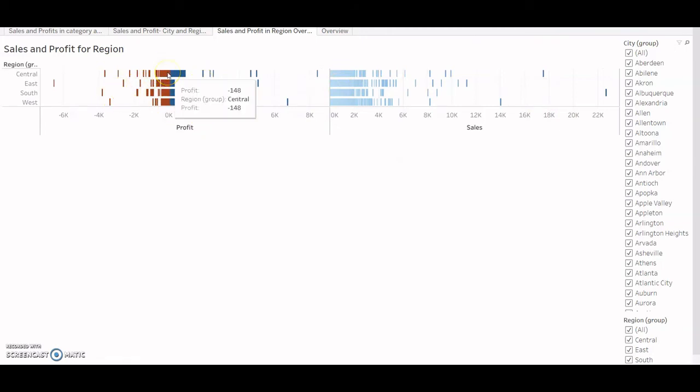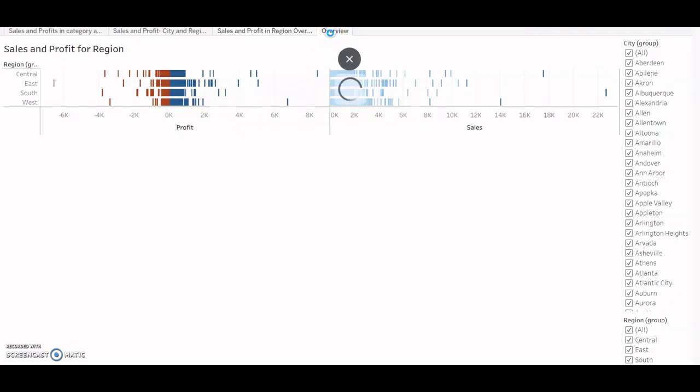And you can see that the reds are the negative profit and the blues are the positive profit, and the sales were never negative, they were always positive. So this is how my profit and sales graph looks like.